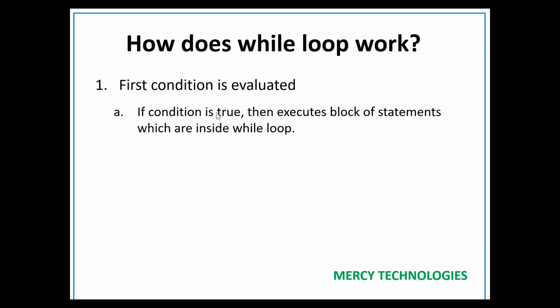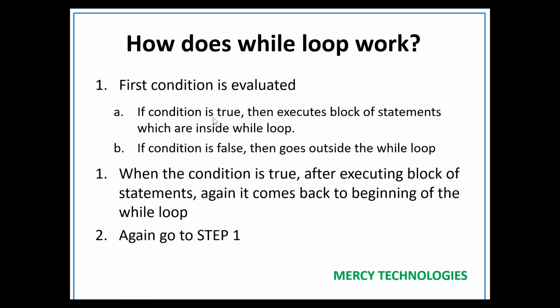If the condition is true, then we need to execute the block of statements which are there inside the while loop. Suppose the condition is false, then come out from the while loop, correct?